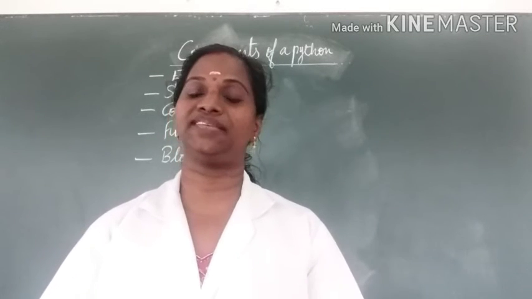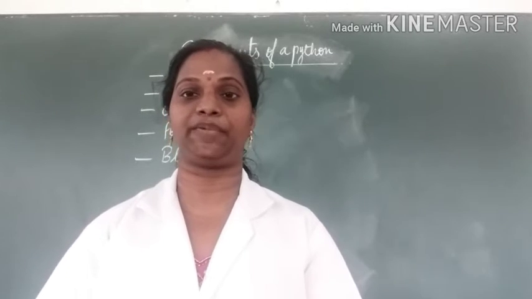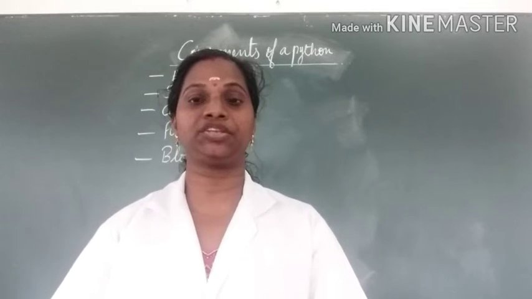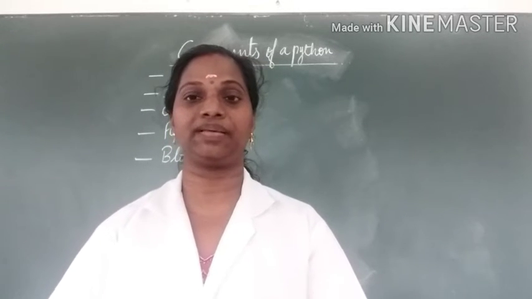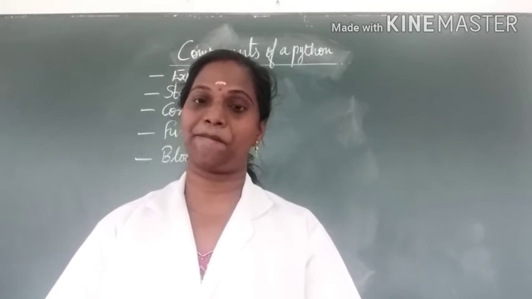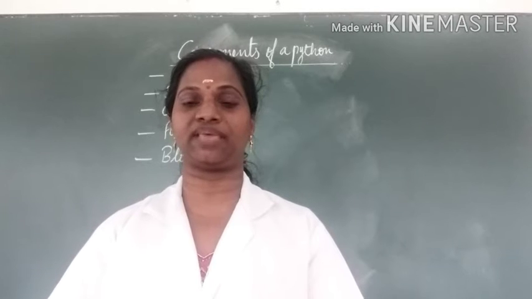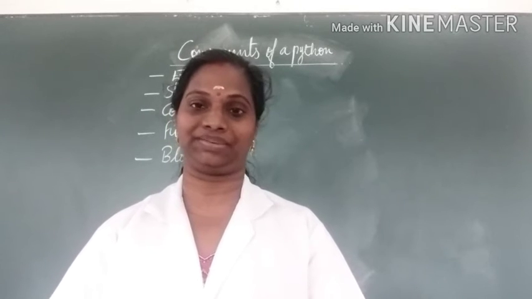Children, in our last class, we just refreshed the terms associated with Python. That is tokens, keywords, literals, identifiers, punctuators, operators, etc. Out of this, the keywords, tokens and identifiers are very important.